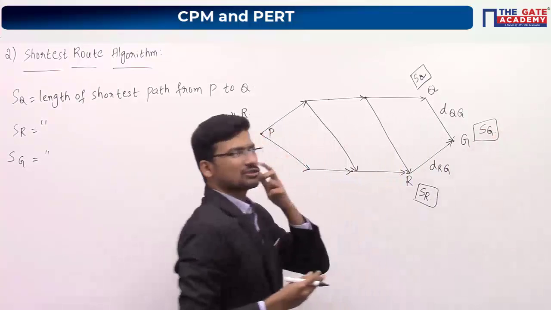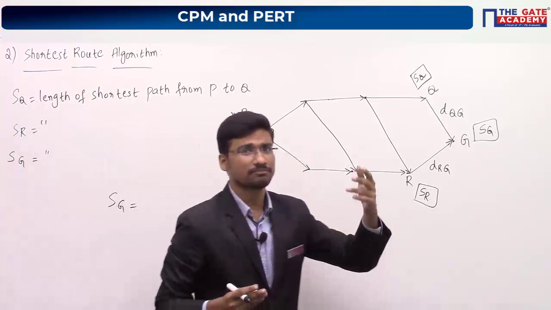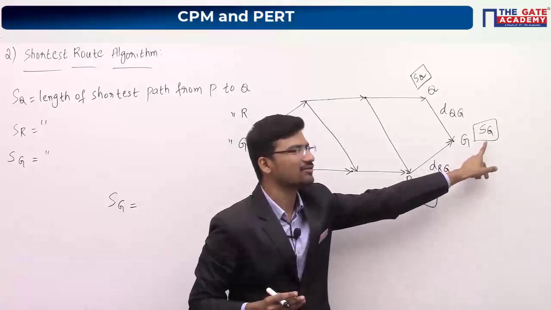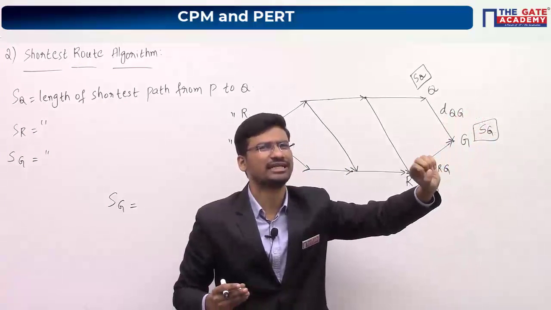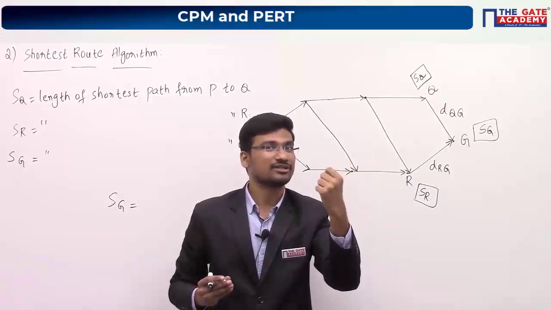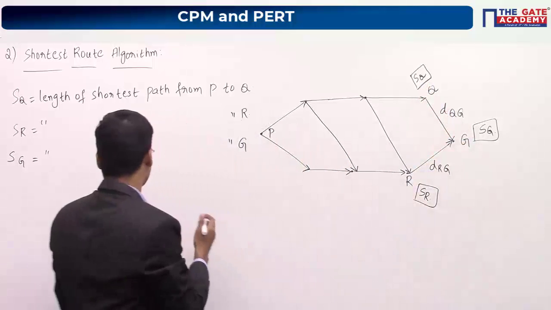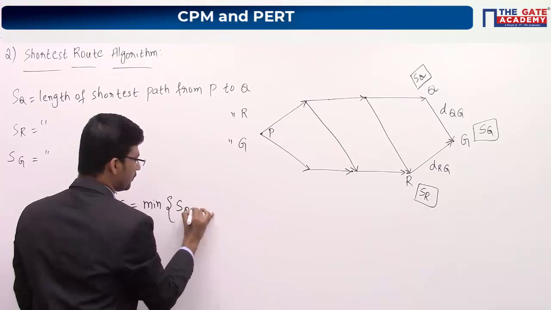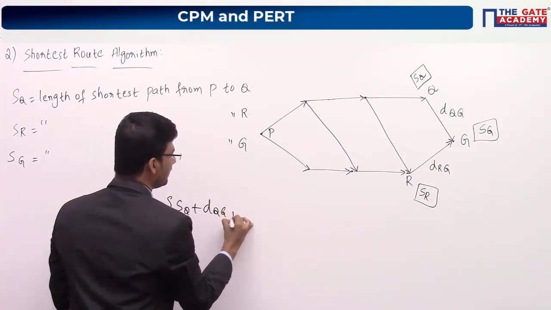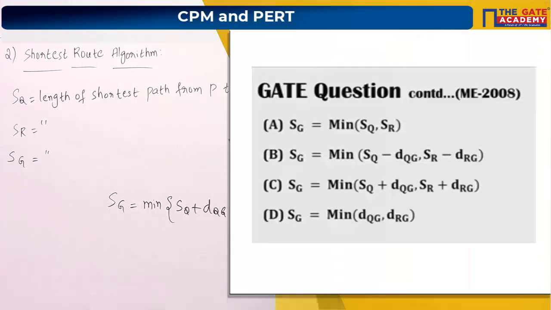So how can we write SG? The SG value is equal to, just go to the previous question. There we got the last value SG. Here we got values like 50, 55, 60, right? Among those values, which value have we taken? The minimum value. So the minimum of SQ plus DQG, comma, SR plus DRG. So what is the correct answer? It is option C. Minimum of SQ plus DQG, comma, SR plus DRG.